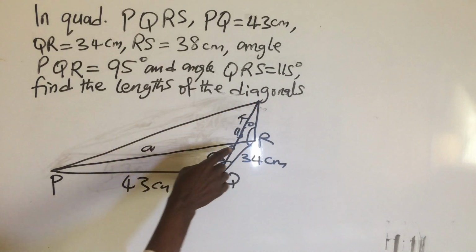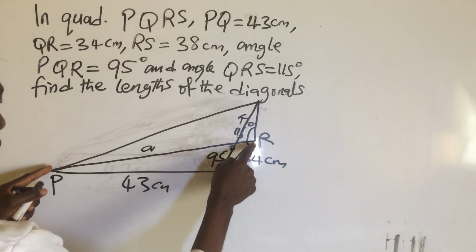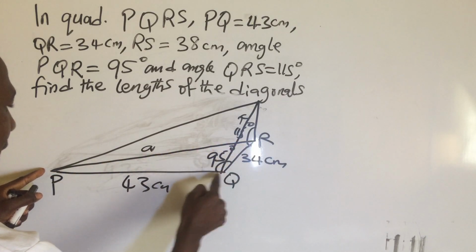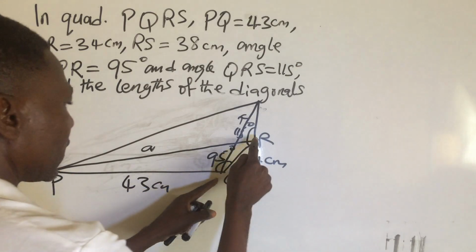So if we first of all find this one, we'll consider this triangle, this line and this line, whose sides are already given. Here 43 and here 34.